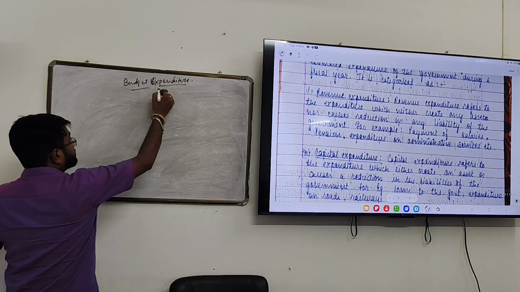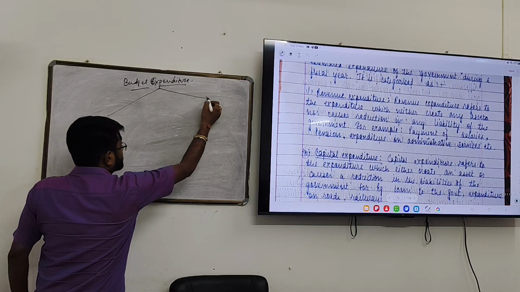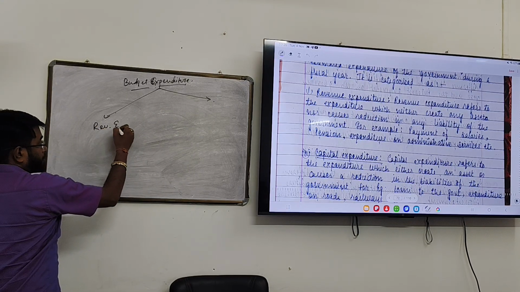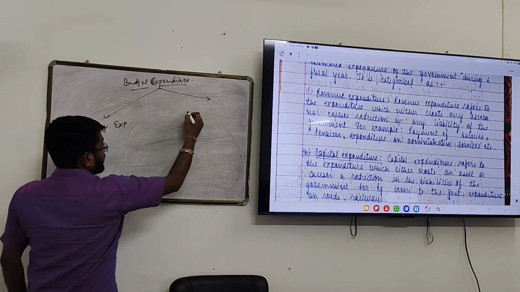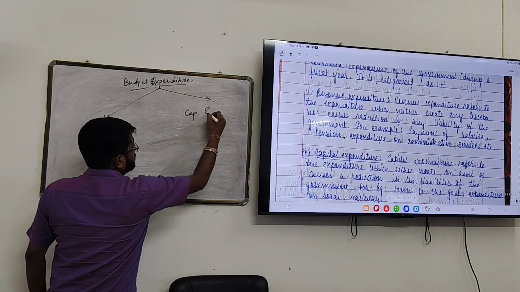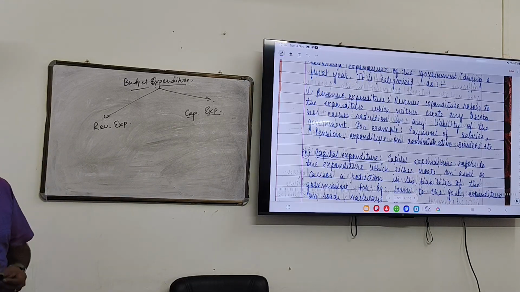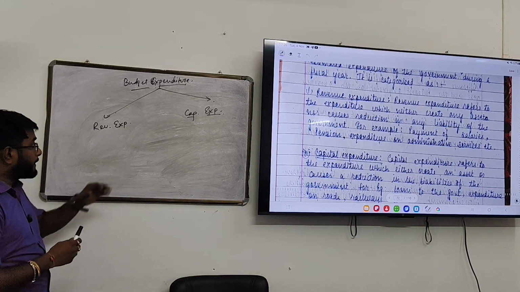Now similarly, budget expenditure is of two types. One is called revenue expenditure and another is called capital expenditure. Understand? Now what is revenue expenditure?